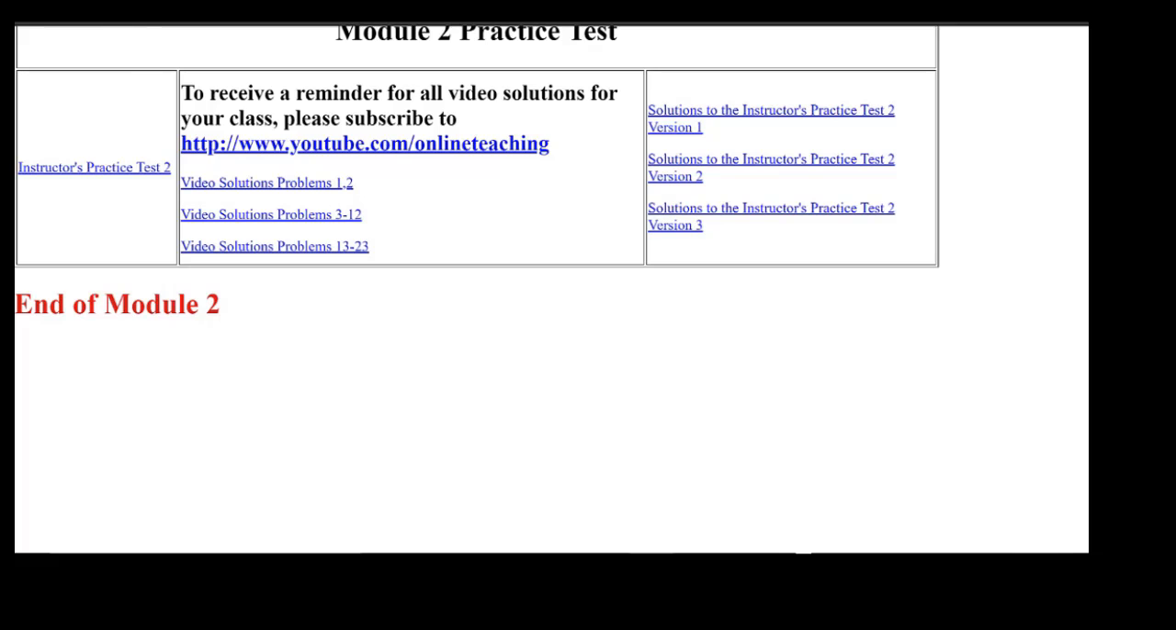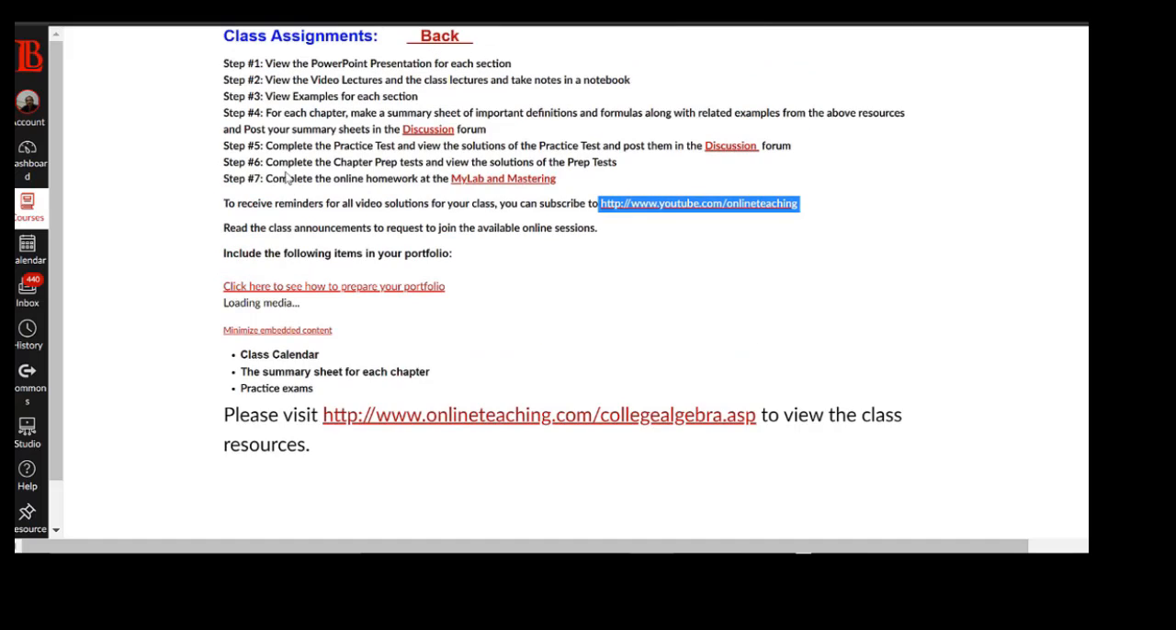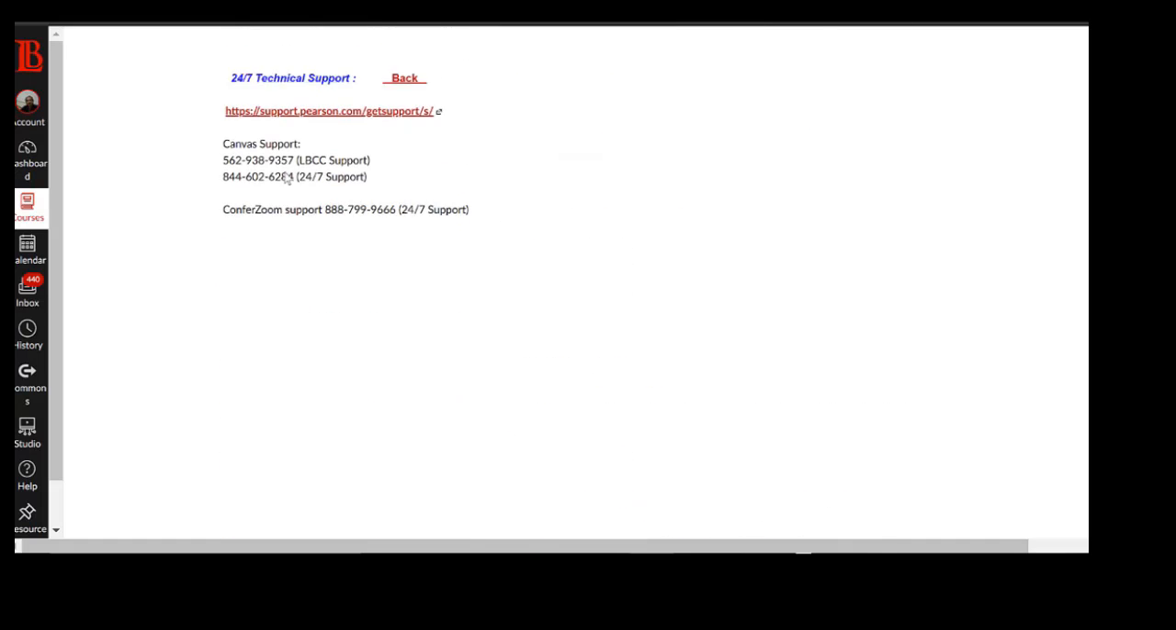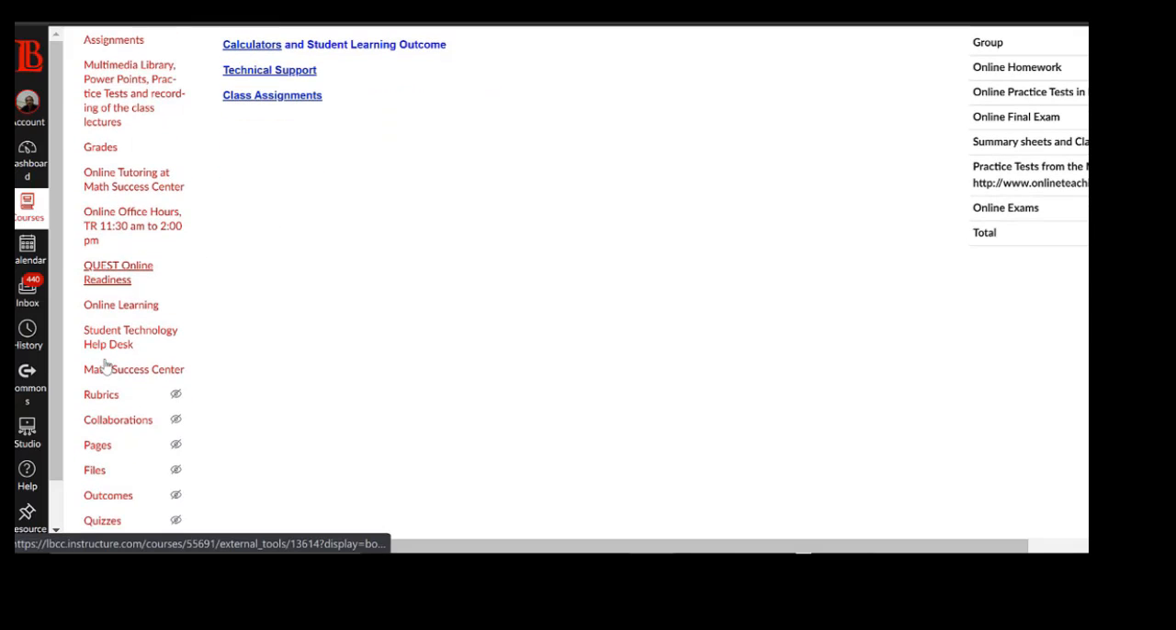All right, so MyLab and Mastering: when you log into this page, you get access to all the class material from the publisher, and also the Multimedia Library, which is the one I showed you earlier. You can see your grades here. Your grades also get integrated from Pearson to Canvas. So when you're completing assignments in Pearson, you should be able to see your grades on Canvas and also at the Pearson site.